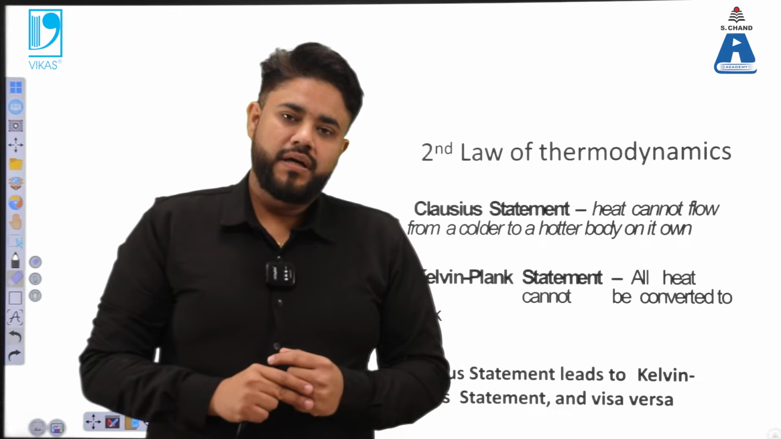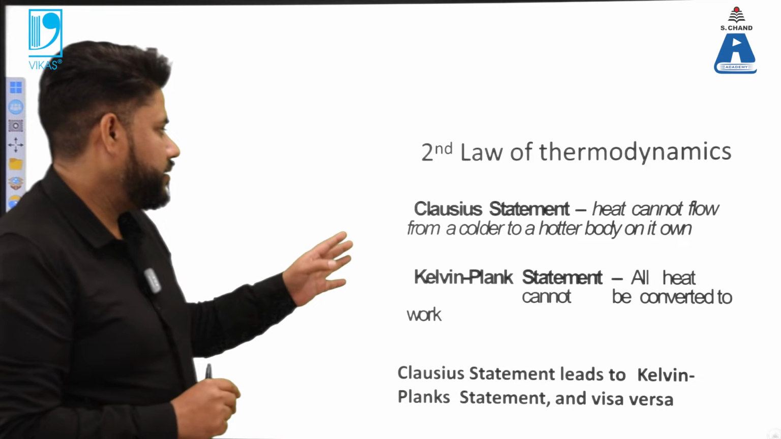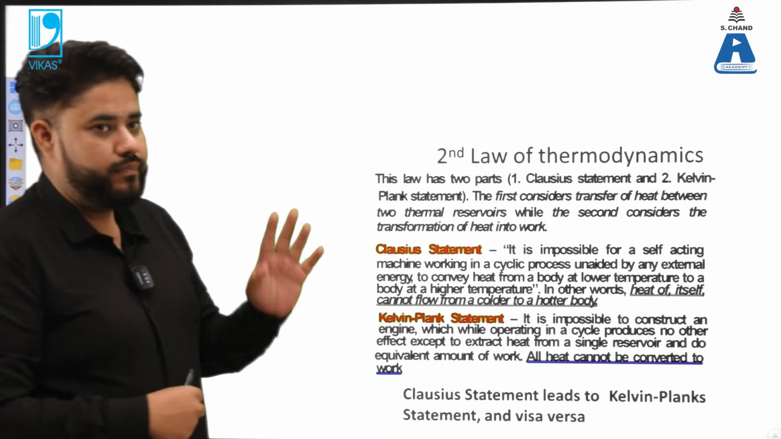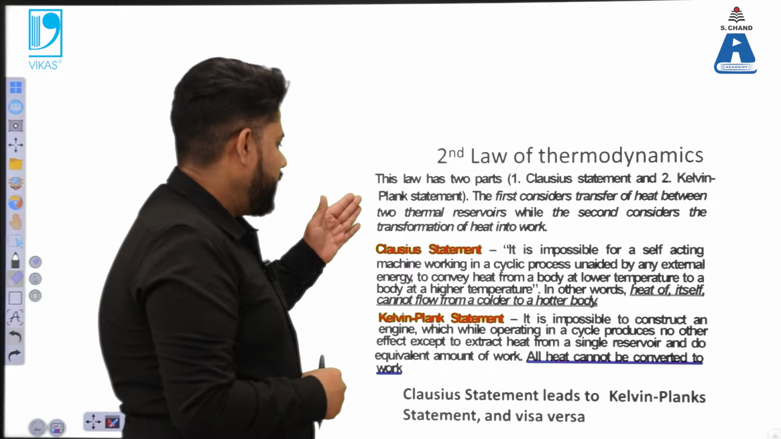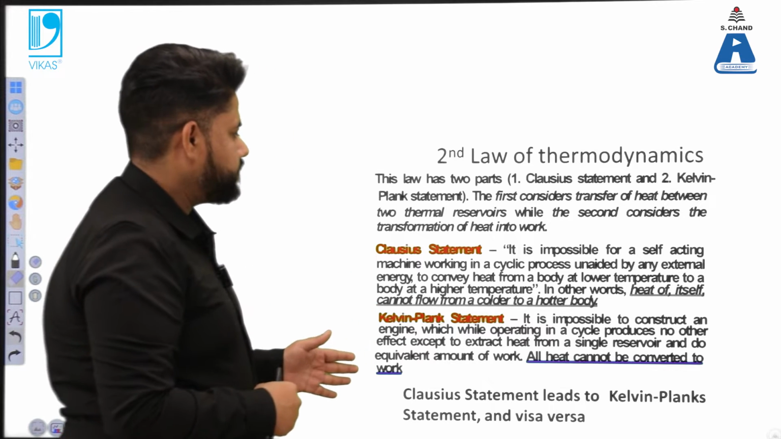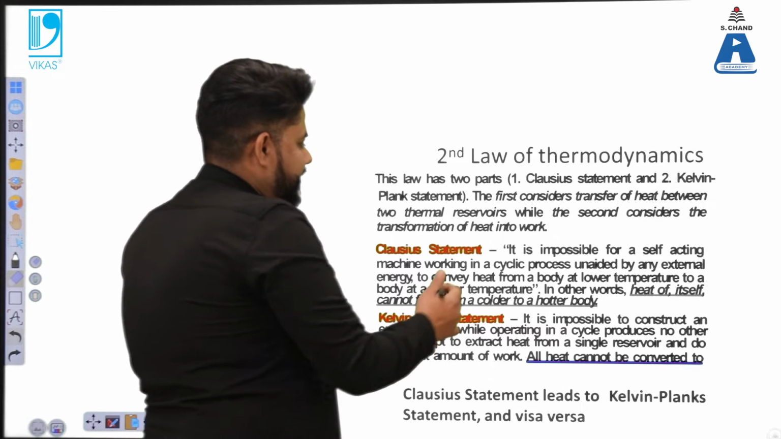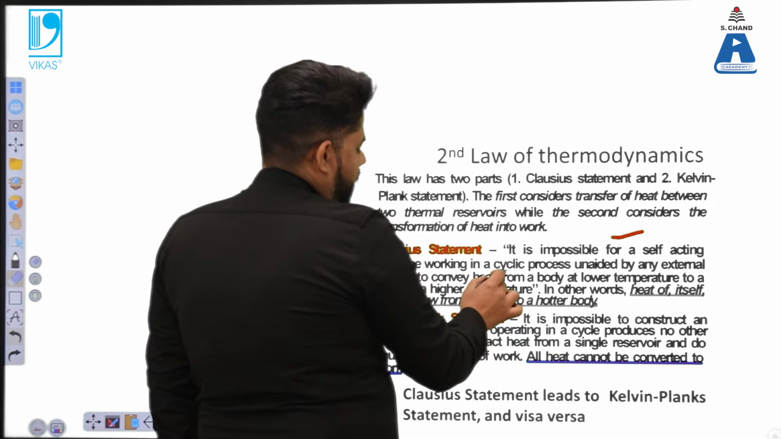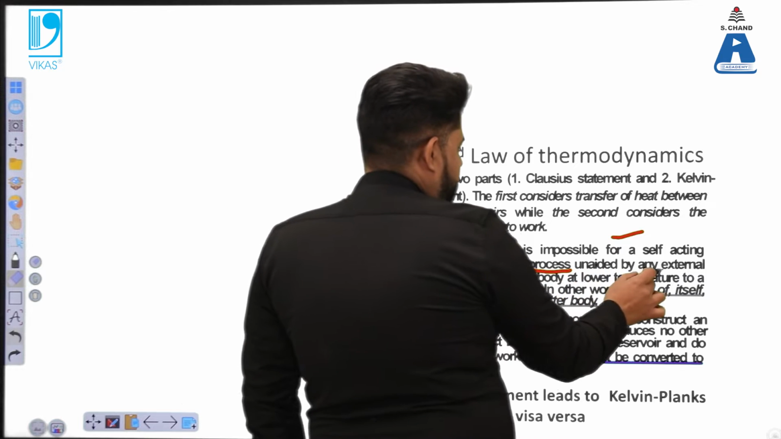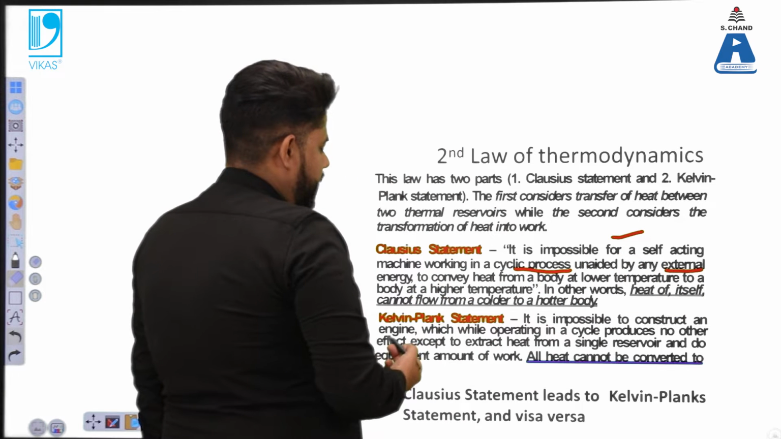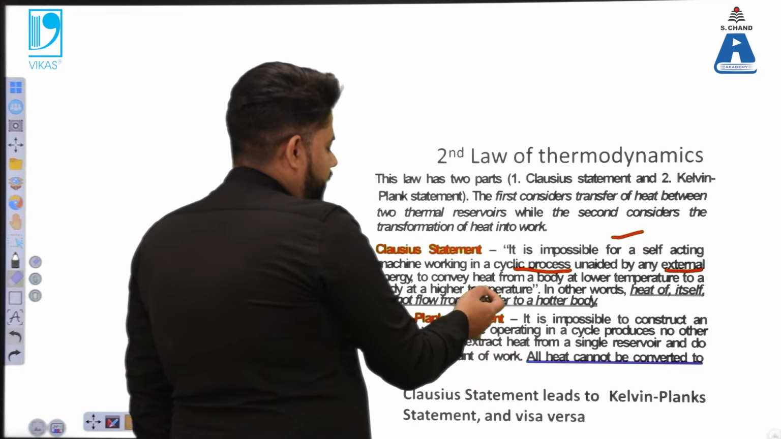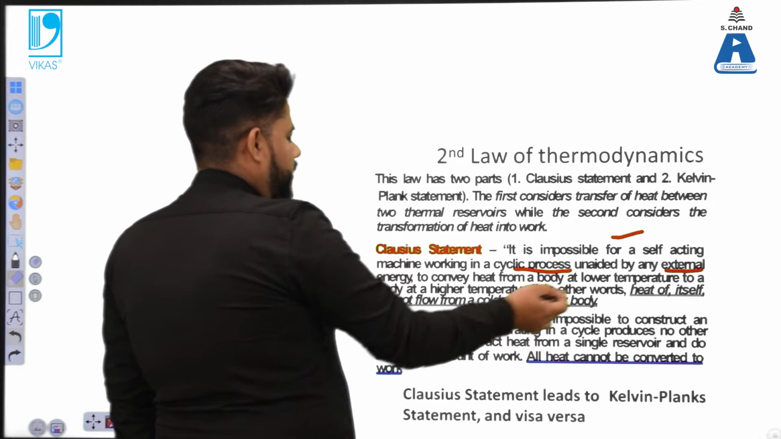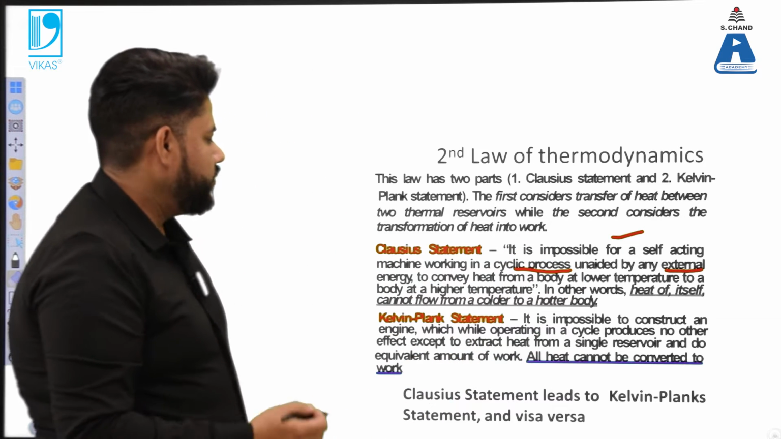So what happens, this conversion plays a very critical role in certain application areas, and as per the statement of these laws, I am reading it. It says that it is impossible for the self-acting machine that is moving in a cyclic process, which is not aided by any external agency, external energy, to convey heat from a body at lower temperature to the body at the higher temperature. In other words, heat cannot flow from the colder body to the hotter body.